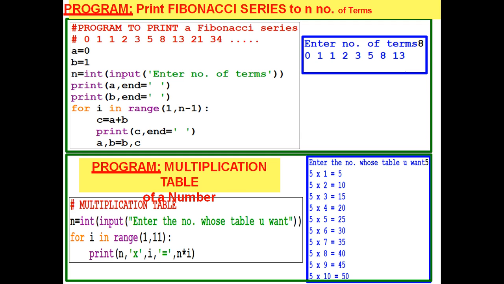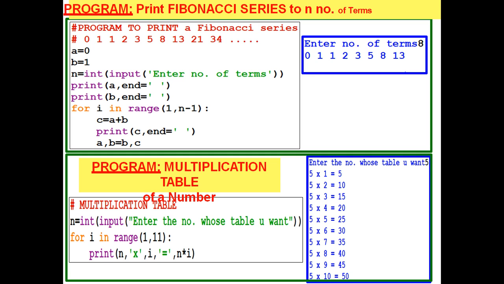These are two more programs on how to print a Fibonacci series and the multiplication table of a number. Fibonacci series is a series in which the third term is the sum of the first term plus the second term, the fourth term is the second term plus the third term, and so on.